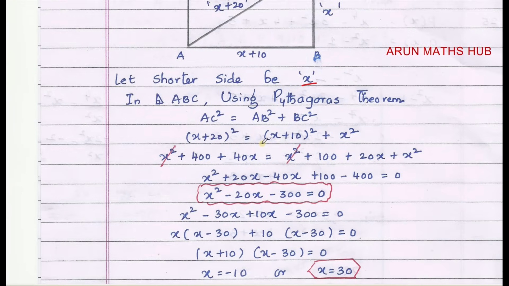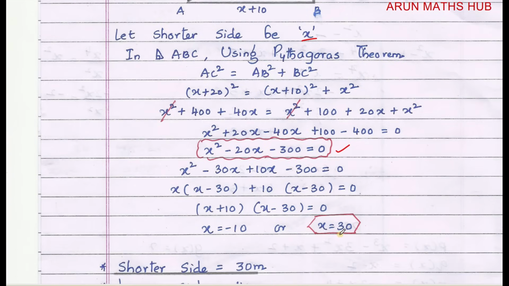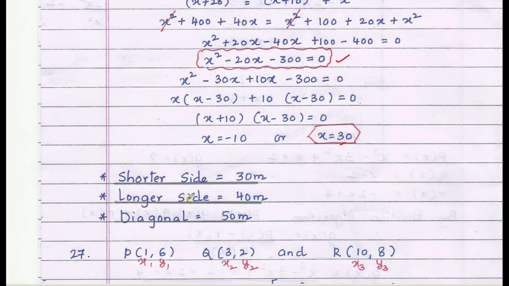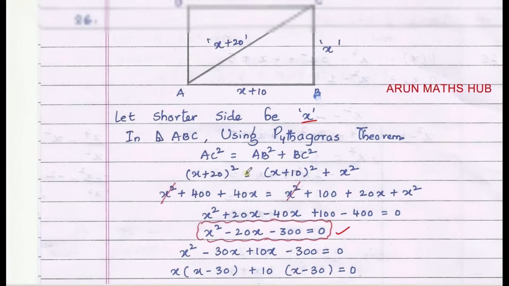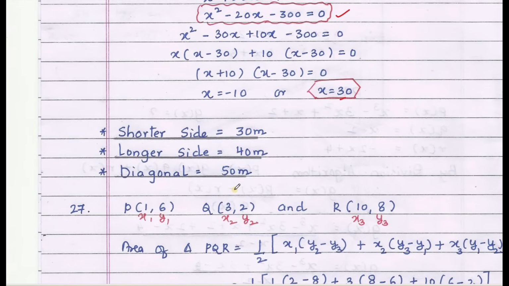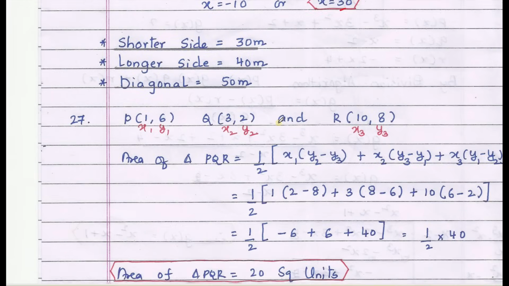By using Pythagoras theorem, we get the quadratic equation x square minus 20x minus 300 equals 0. We get the shorter side as 30 meters. What is the longer side? x plus 10, that is 30 plus 10 is 40. Diagonal is x plus 20, that is 30 plus 20 is 50 meters. Shorter side is 30, longer side is 40, diagonal is 50 meters. 27th question.